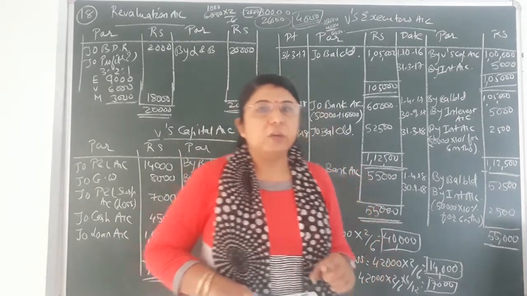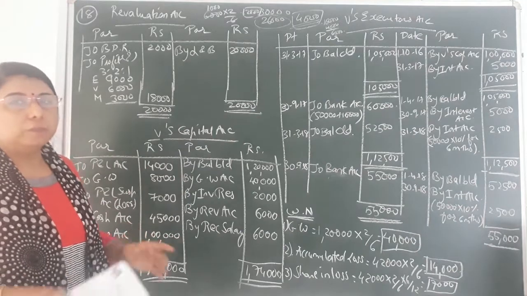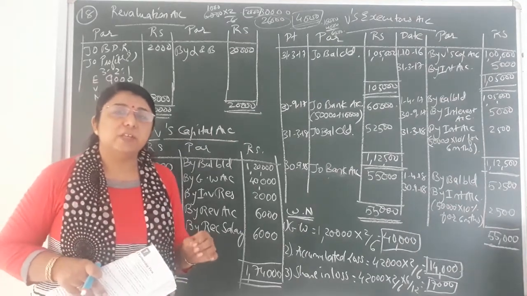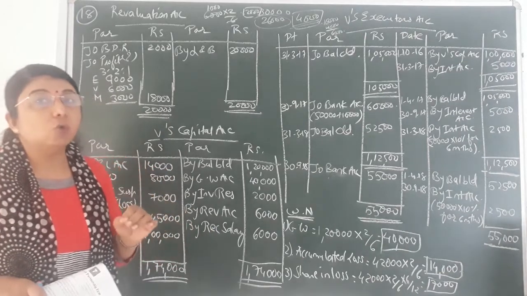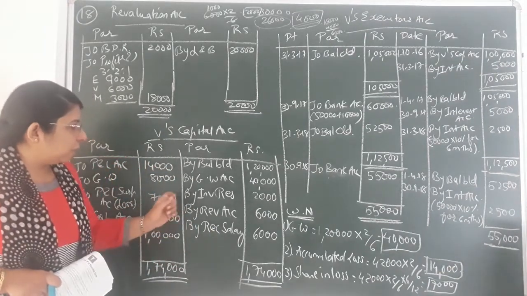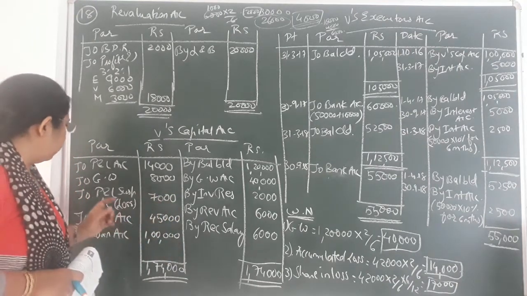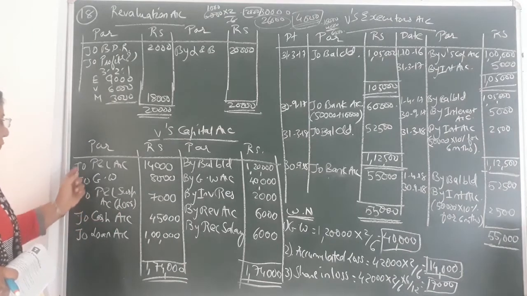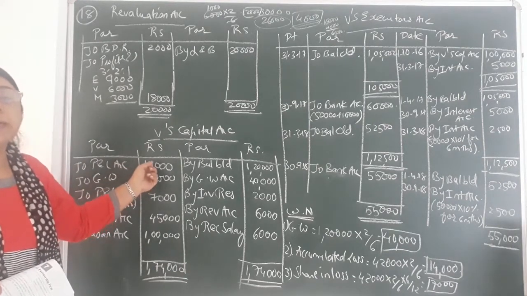Here we are preparing only V's capital account. So V's share, the total P&L account balance given to you is 42,000. 42,000 multiplied by 2 by 6 is the share of V, right? So 42,000 multiplied by 2 by 6 you will do. Then you will get the share of the partner, that is to P&L account, rupees 14,000. That is a share in accumulated loss.